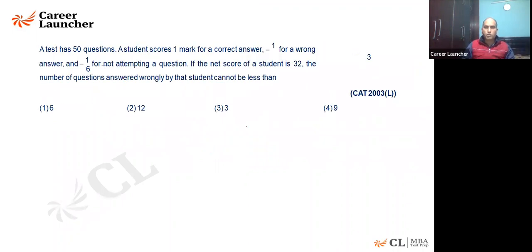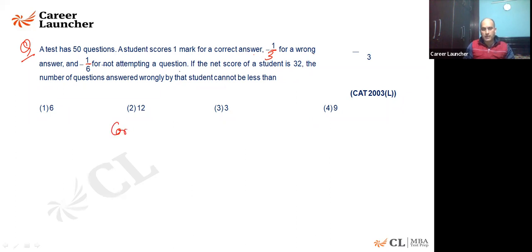Fine. This is one more question that I want you to solve. After that, the linear part will be over. A test has 50 questions. Let me repeat the question for you. A student scores 1 mark for a correct answer, minus 1/3 for a wrong answer, and minus 1/6 for not attempting a question.